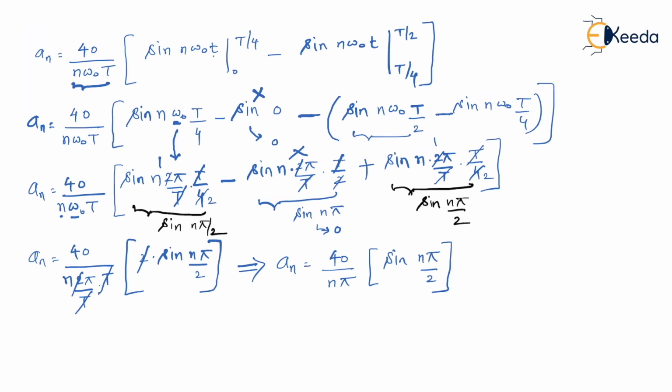So let us study this an in detail now. So let me rewrite our an as 40 upon n pi, sine n pi by 2. You know that whenever you substitute this an in Fourier series, this n varies from 1 to infinity.